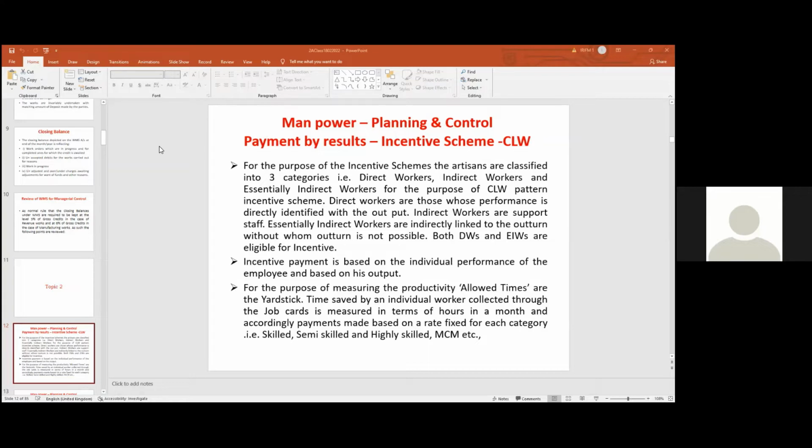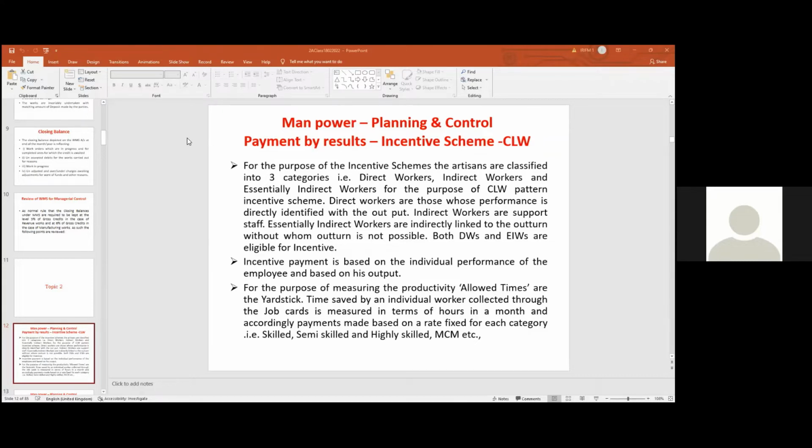Normally, this incentive is paid based on the individual's or group's performance. The employee's output should be increased, giving the matching facilities. The incentive scheme is there to increase employee output. For increasing productivity in railway workshops and production units, the allowed times are fixed.